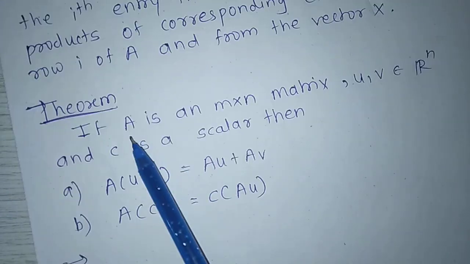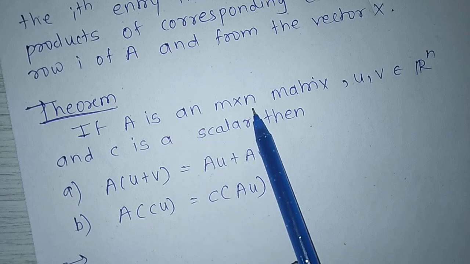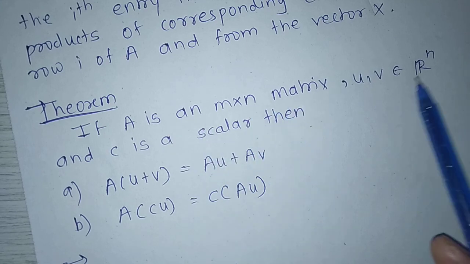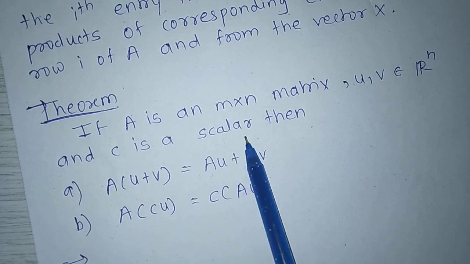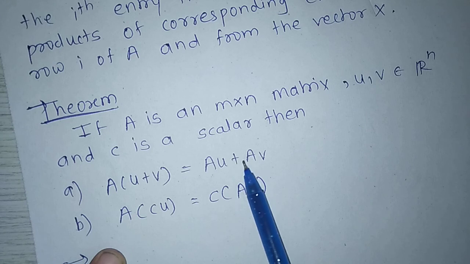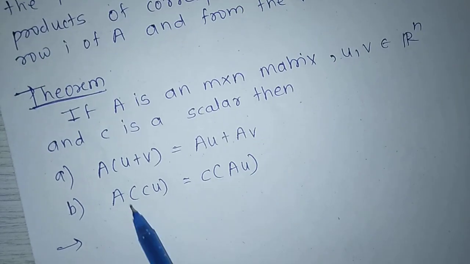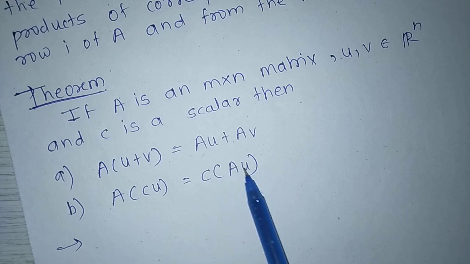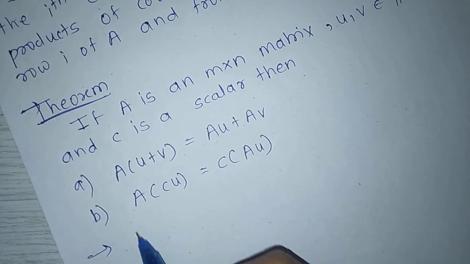Next theorem: if A is an m by n matrix, u, v belong to R^n and c is a scalar, then A(u + v) = A u + A v. Next, A(c u) = c (A u). Proof: